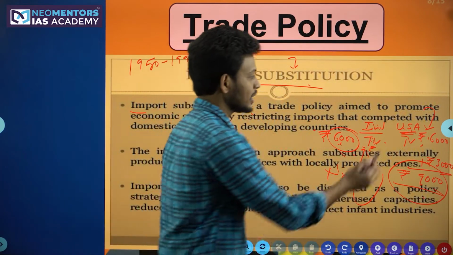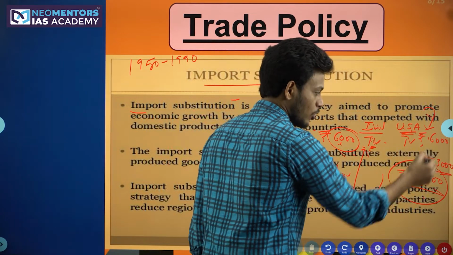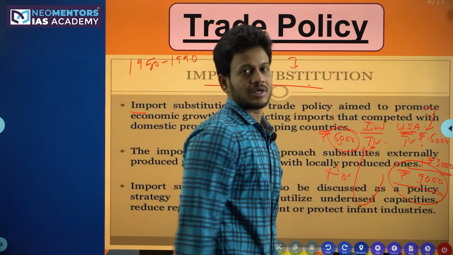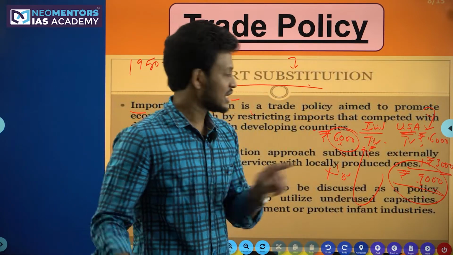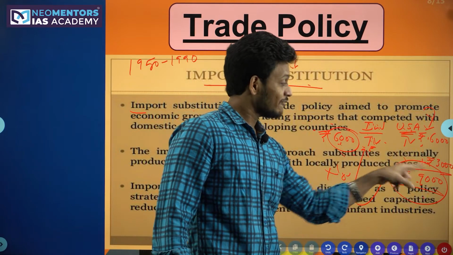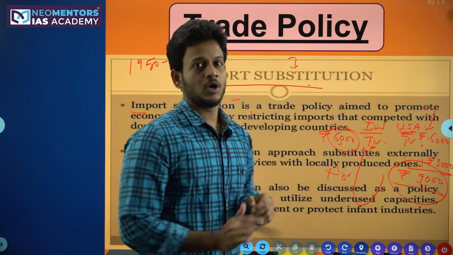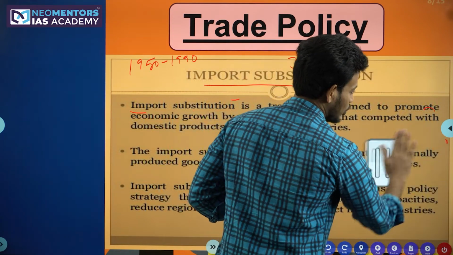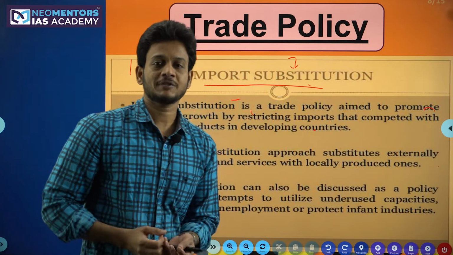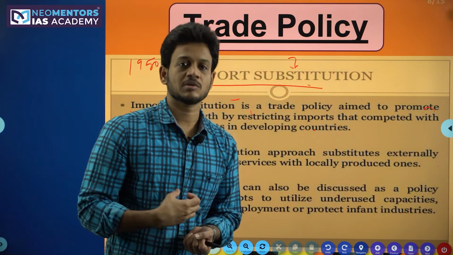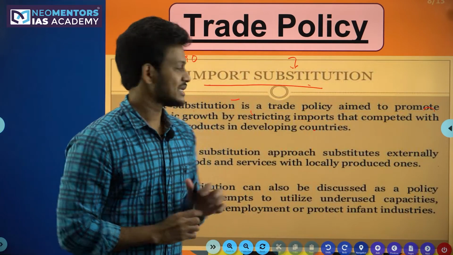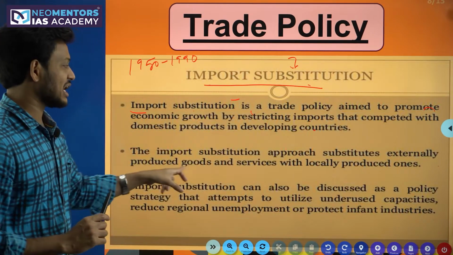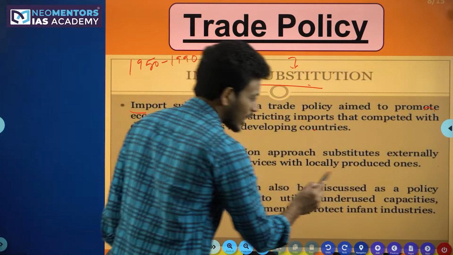I'm repeating again. Instead of allowing the imports, let us substitute the imports with Indian made products. That is import substitution policy. So to do that, what do we need to do? We have to simply put more tariffs and quotas, that is nothing but customs duties, on imported goods. This is nothing but import substitution policy. See here, the import substitution approach substitutes externally produced goods and services with locally produced ones.